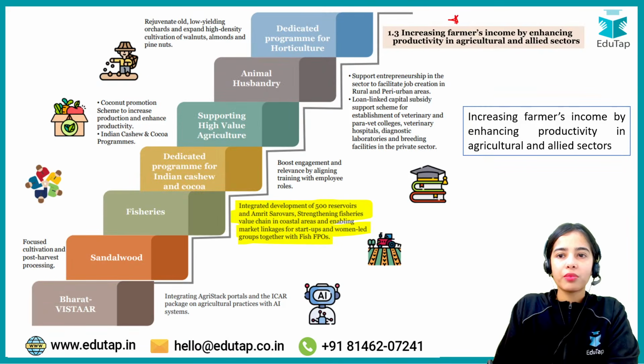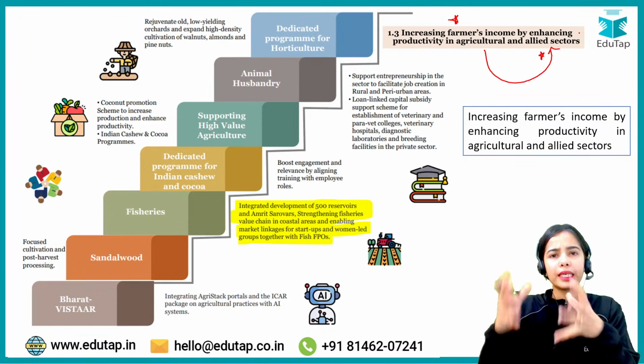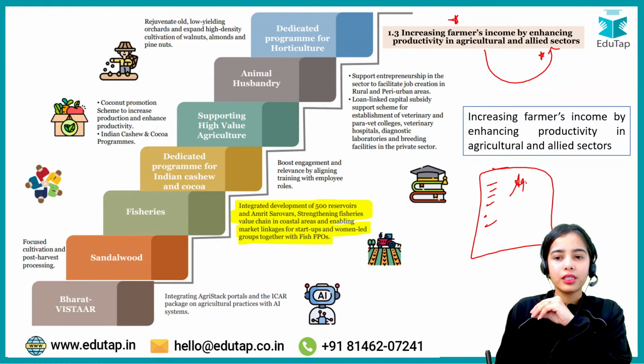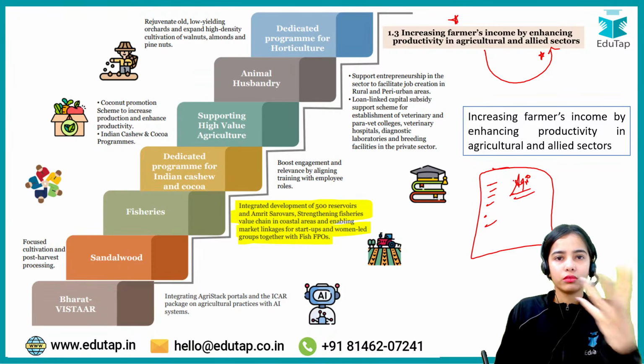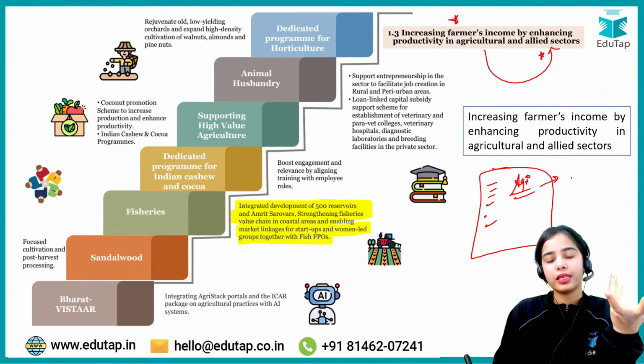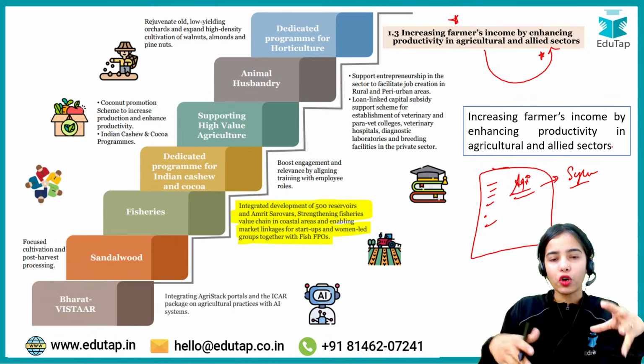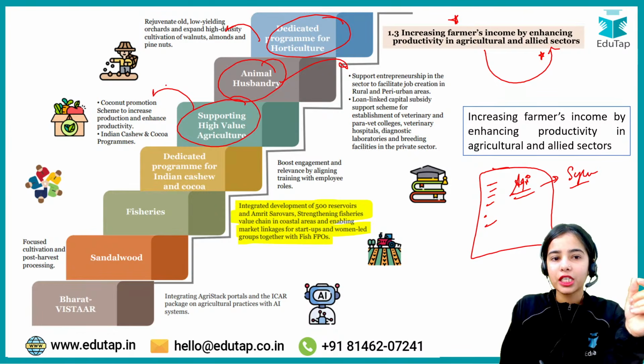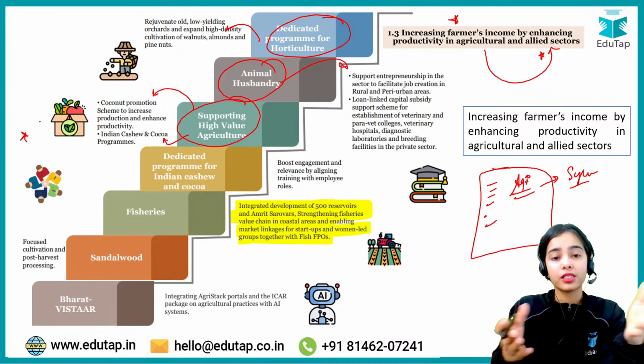So increasing the farmers' income by enhancing the productivity in agriculture and allied sectors. If you are collecting the material and the data points to write an answer for the agriculture topic, or agriculture is a topic in your syllabus and you are trying to have a page of fodder material, you can write all these steps. Dedicated program for horticulture, animal husbandry, supporting high value agriculture through the coconut promotion scheme as well as through the Indian cashew and cocoa programs. This we will discuss in more detail because this is an important point.